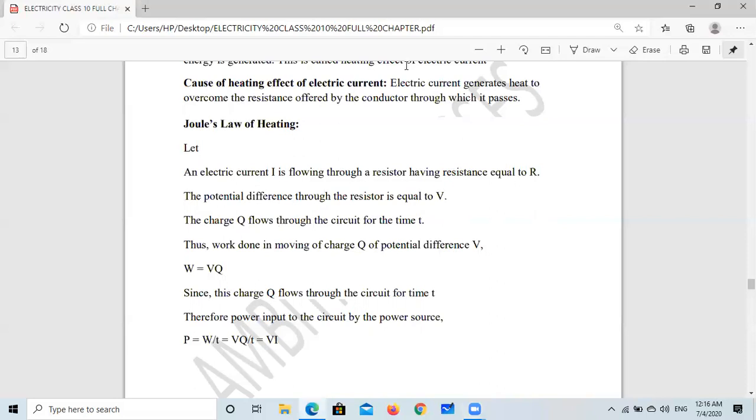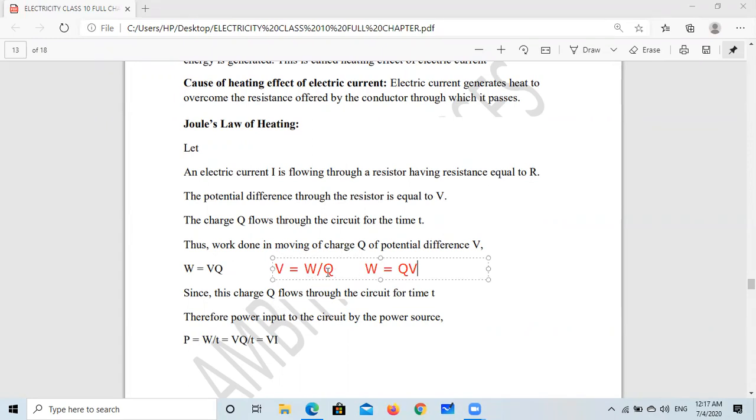Okay, try to understand this. What is the meaning of this? As we have discussed, what is the meaning of potential? Work done to bring a unit positive charge. So V is equal to the work done to bring a unit positive charge from infinity, that is, work done per coulomb of charge. So simply from this we get W equal to QV. So W equal to QV, or VQ.